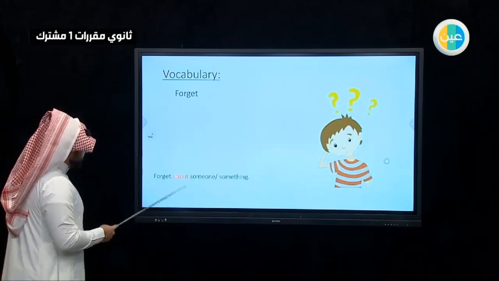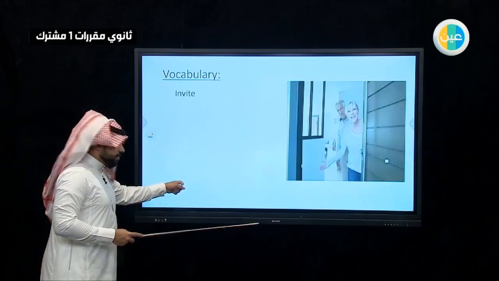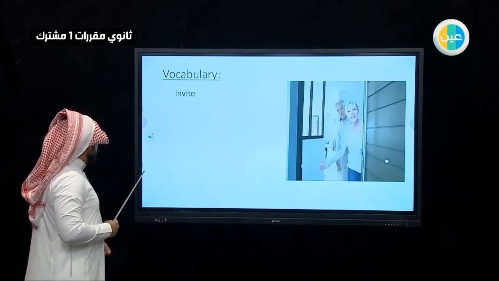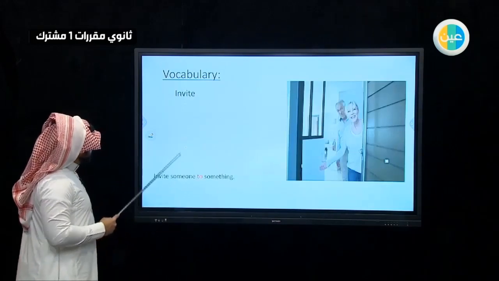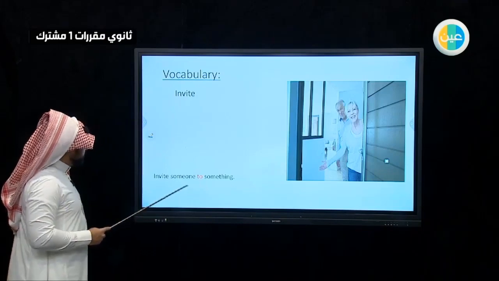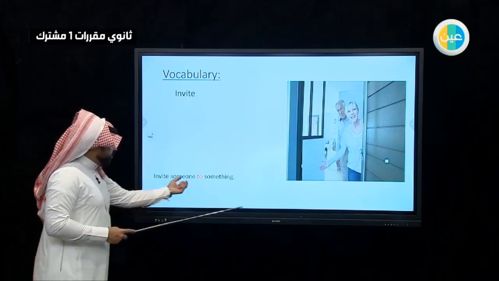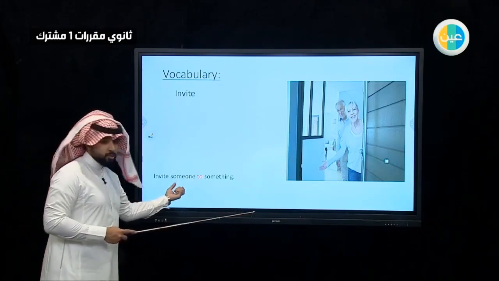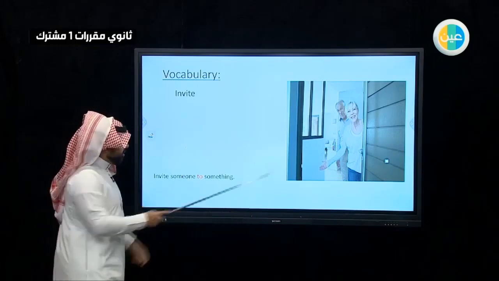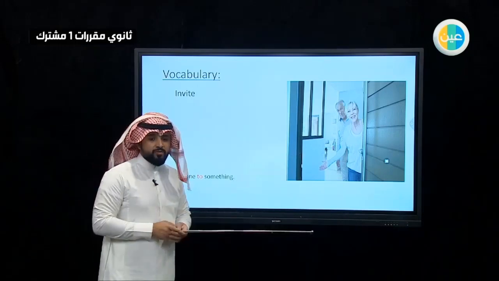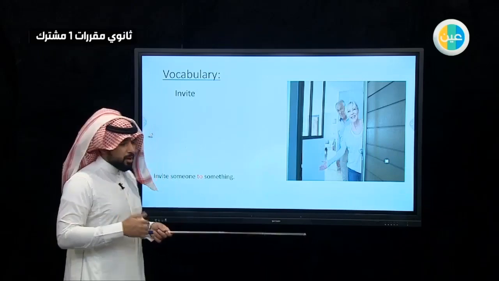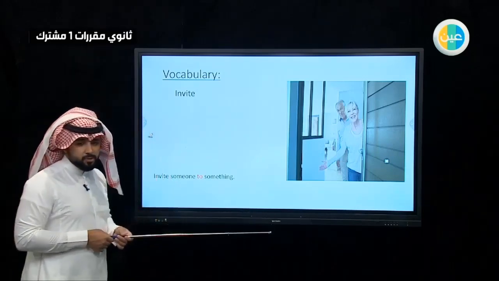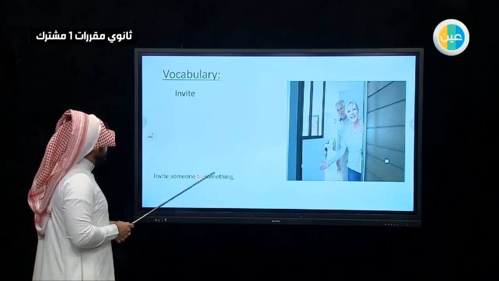Forget about. So we need to have about as a preposition. Then we have invite. Invite someone. The preposition comes after you mention someone. And here you can see from the picture, when you invite someone to come to your house, when you ask him or her to come to your house.